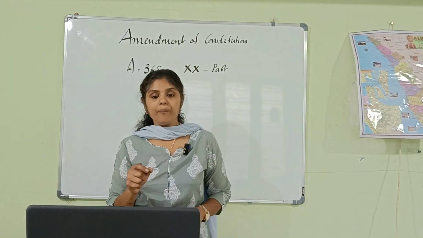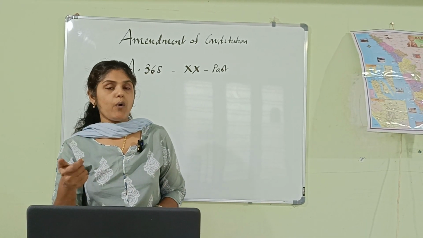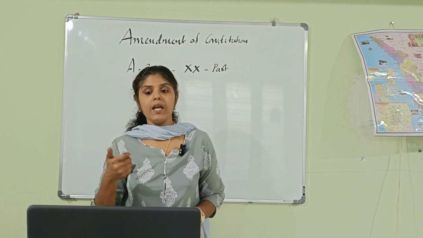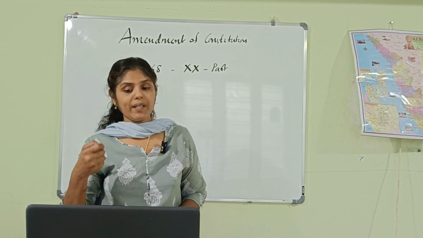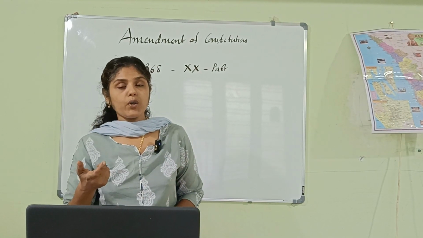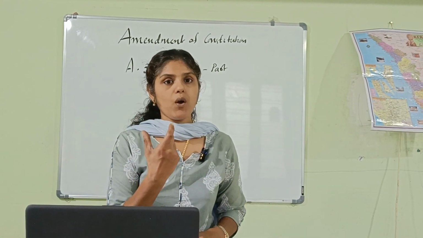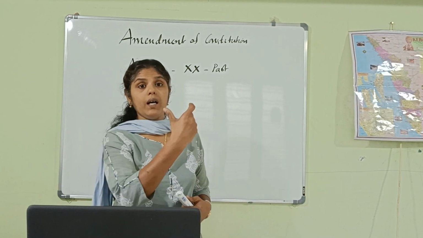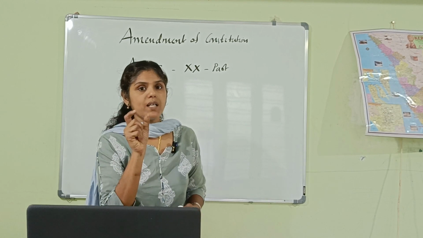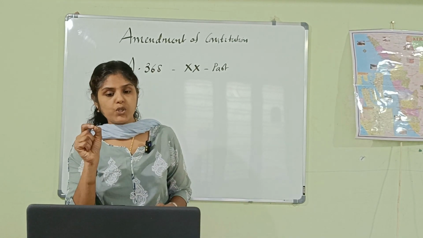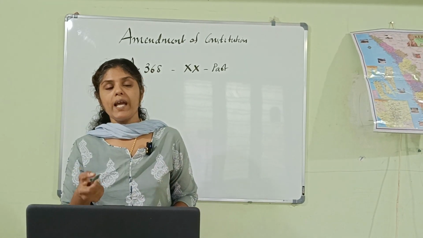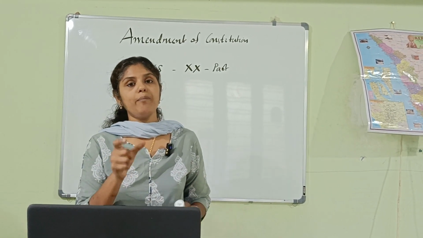So, what is said here? Parliament can exercise this power, the power of amendment, to amend the Constitution. By what means? By addition: it can amend the Constitution by adding some articles, words, or points to it, or it can make variations or repeal any provision of the Constitution in accordance with the procedure laid down for that purpose.